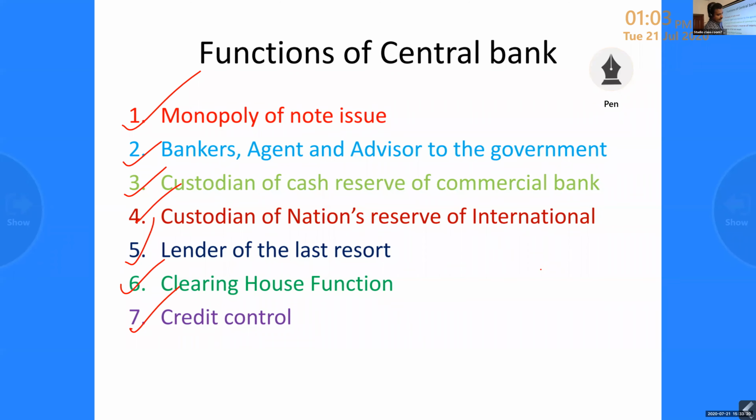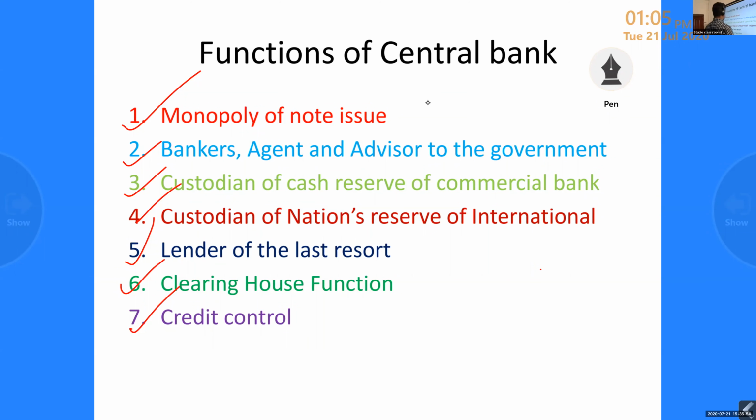So next, the third function is custodian of cash reserve of commercial banks. Custodian of cash reserve of commercial banks means the central bank has an obligation to keep a certain percentage of time and demand liabilities with the central bank.